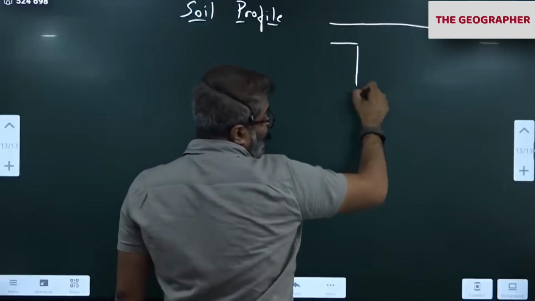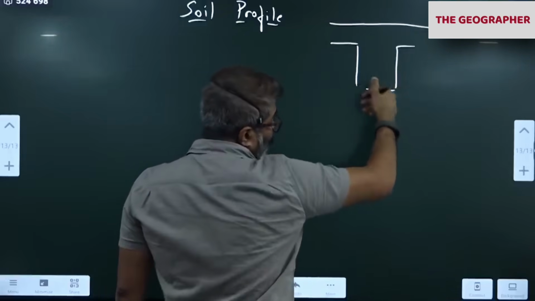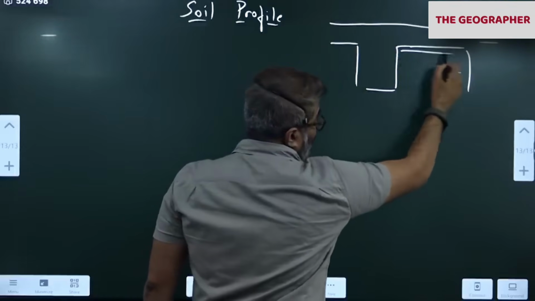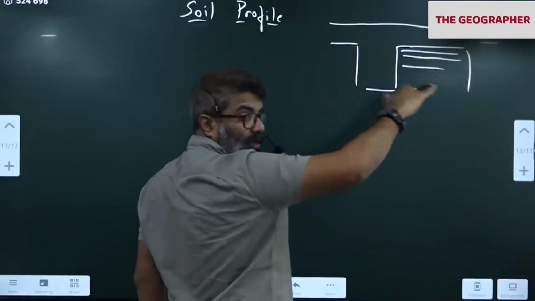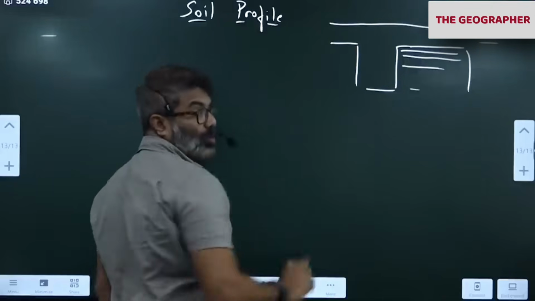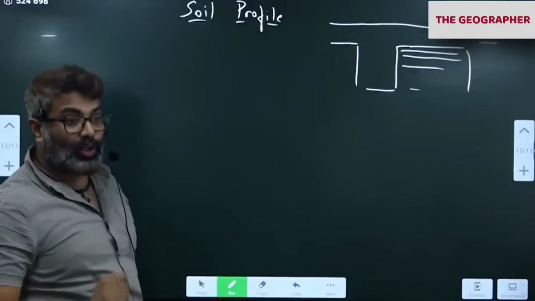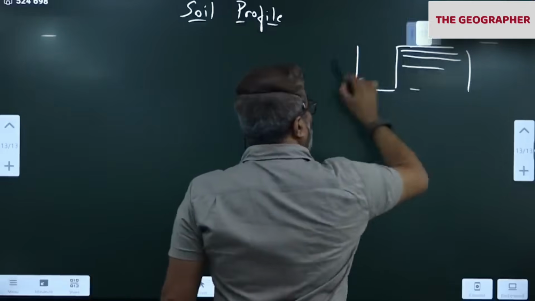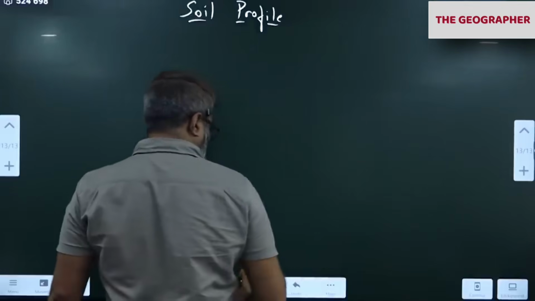Sometimes during construction, we remove the soil. Have you noticed like this? We remove the soil and then we notice the different colors. Have you noticed here? Different zones we notice. That we are talking about as soil profile, meaning cross section of the soil. What is soil profile? Cross section through the soil.